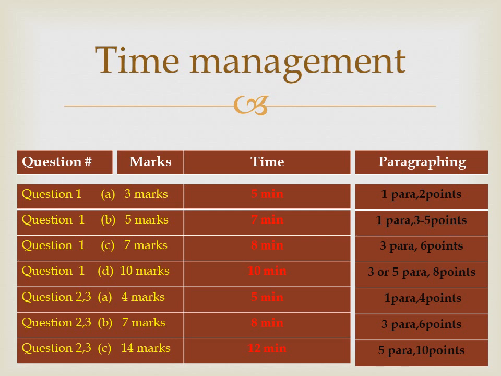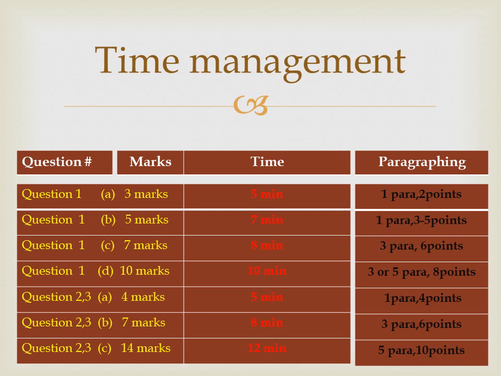You should write one para for a 3 mark question, which should state 2 points. One para for a 5 mark question, which should have 3 to 5 points in it. 3 paragraphs for a 7 mark question, which should have 6 points mentioned in it. 3 or 5 paras for a 10 mark question, mentioning 8 points at least to secure a good grade.